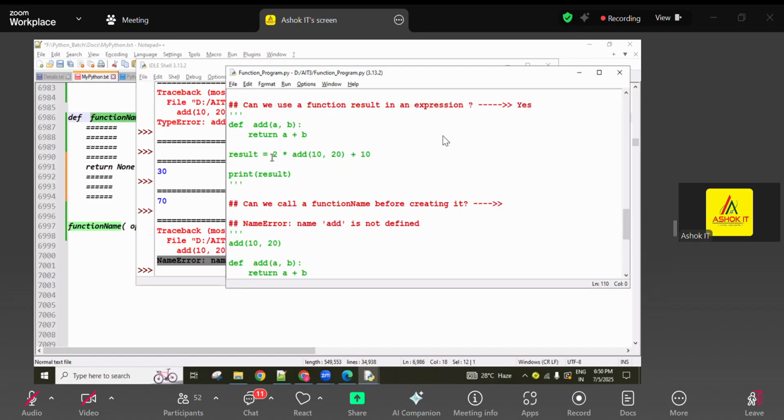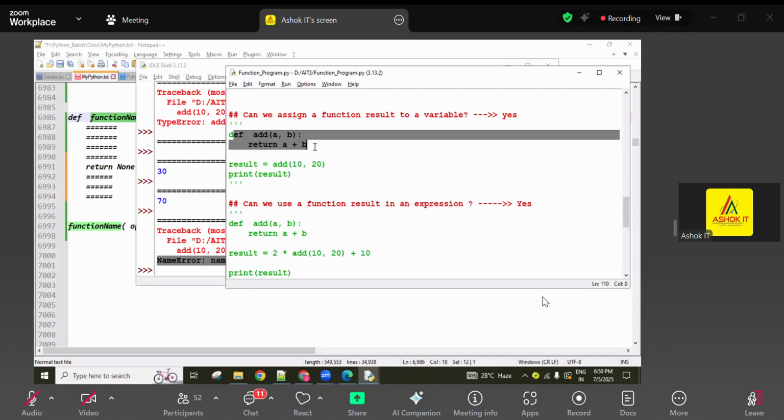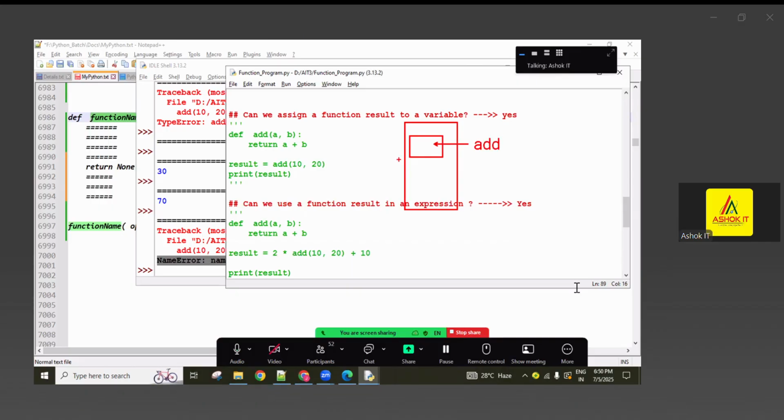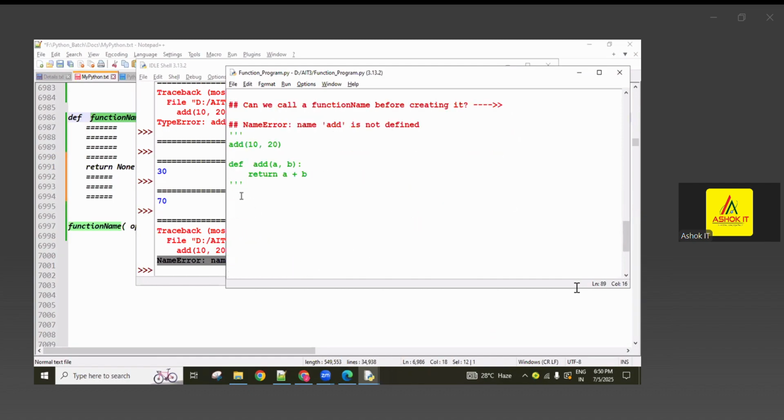So what happens here means first you are defining. It means in the memory location, one memory is created with name add. Okay, so now you are calling. Whenever you are calling here, two inputs are there. So how many parameters are there? Two parameters. For every parameter, one value is sent, like that matching. Okay, executing. So can we call a function name before creating it? No, this is the answer, no, guys. So it returns name error. Okay, remember.